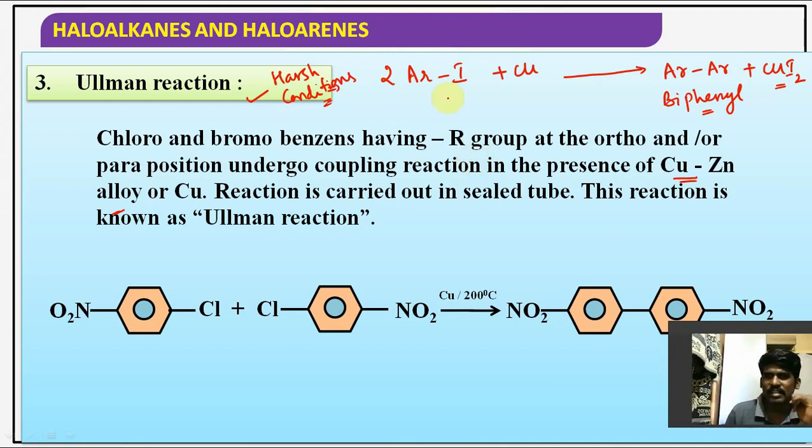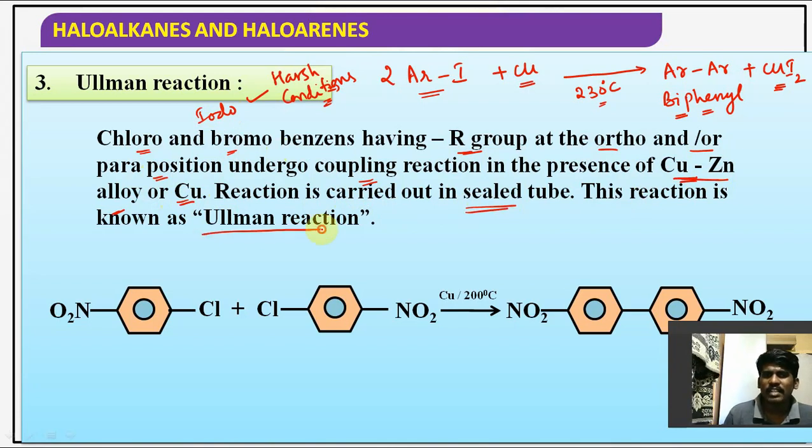Hope you understand the point, guys. Aryl iodides, when they undergo coupling reaction with copper or copper zinc alloy at around 230 degrees Celsius, for 3 hours you have to carry out this reaction. It will give the biphenyl plus CuI2. In another way, chloro and bromobenzenes, but iodine is more reactive than chlorine, of course. So chloro, bromo and iodobenzenes having R group at the ortho or para position undergo coupling reaction in the presence of copper zinc alloy or copper, and this reaction should be carried out in a sealed tube.